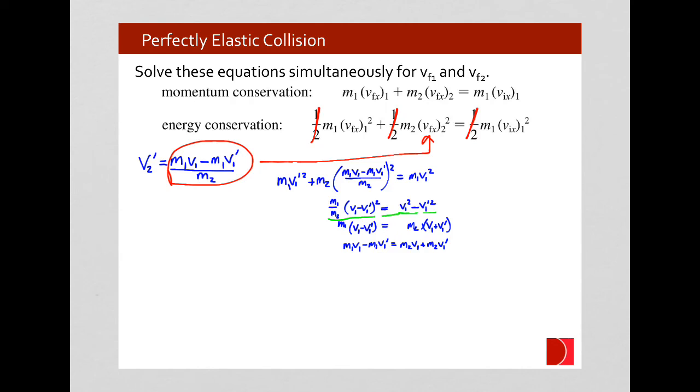We'll now move this term. We will group our v prime terms together. We'll add them to both sides. And that will cancel out on this side, so we can eliminate that.